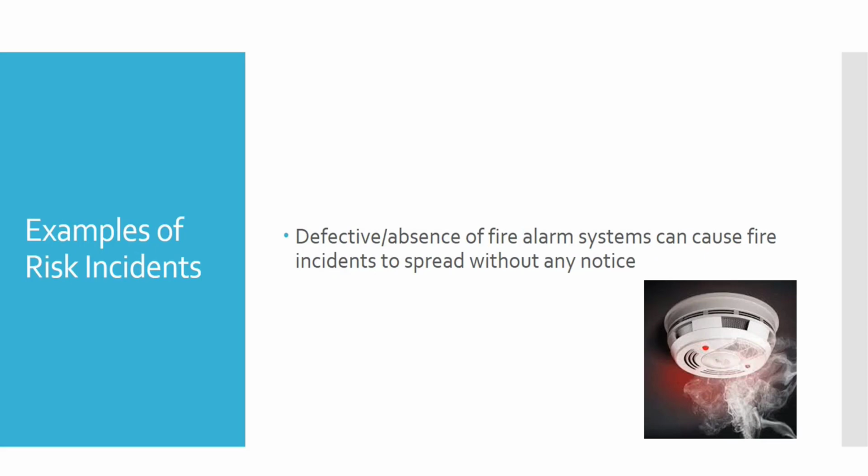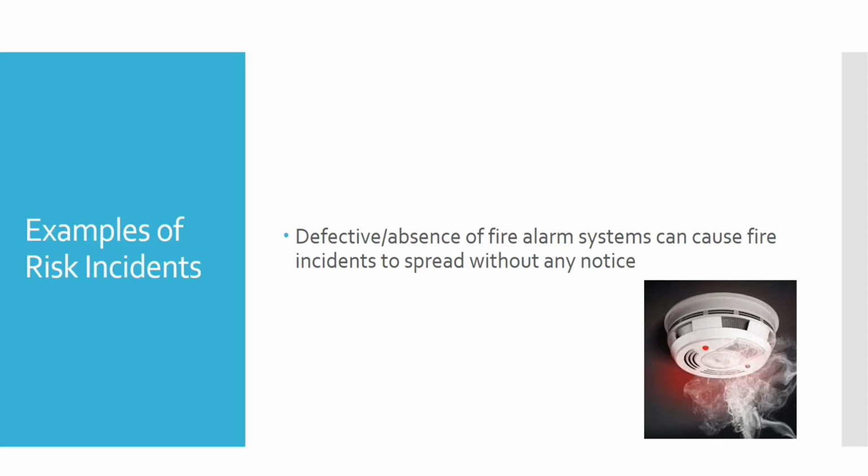Here is an example of what exactly a risk incident is and how we can identify it. A simple example: if there is an absence of a fire alarm in any room or hall, then in future, if there is a fire, nobody can sense it and it may lead to a serious issue. A defective or absent fire alarm can cause a fire to spread without any notice.